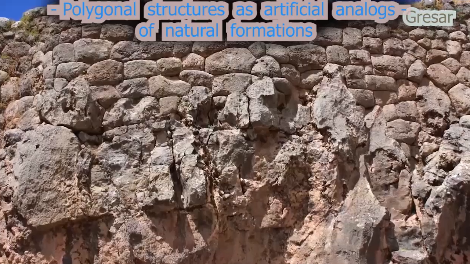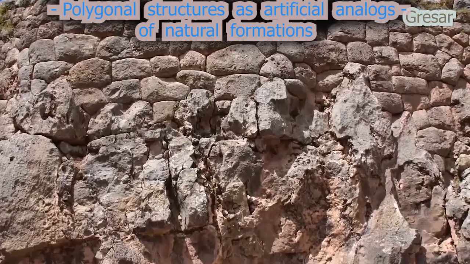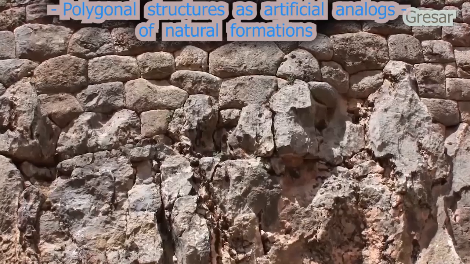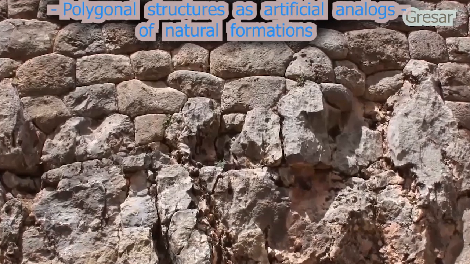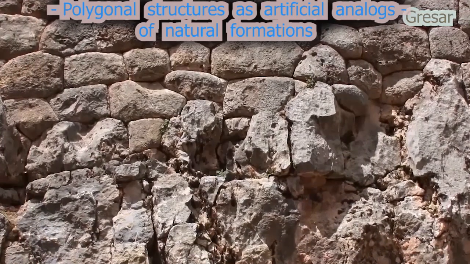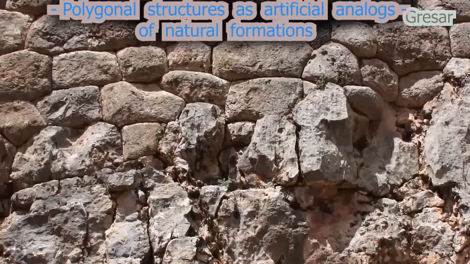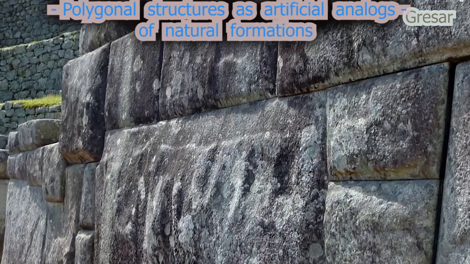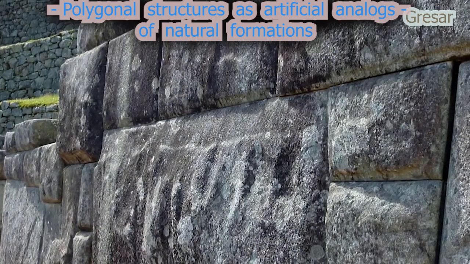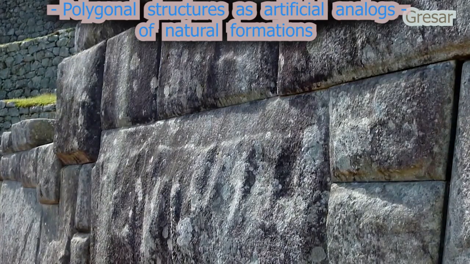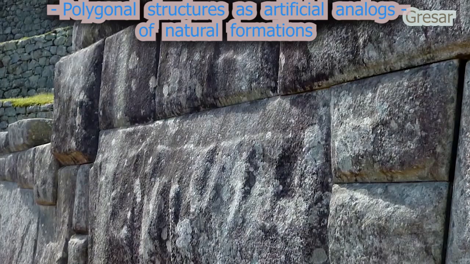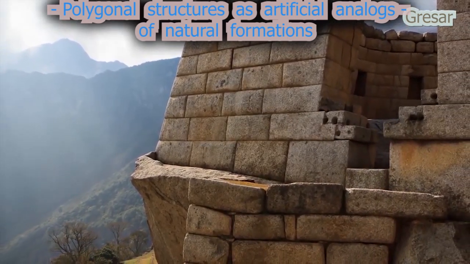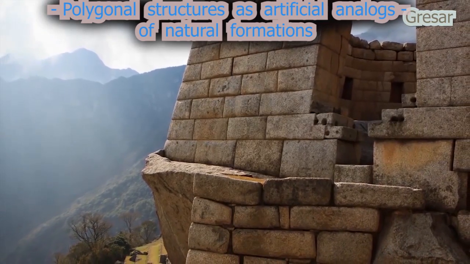This suggests that polygonal masonry with curvilinear interlocking joints was a necessary adaptation, a technique developed to compensate for the limitations in the availability, shape, scale, and structural integrity of natural rock formations. It was also a method used to enhance and reinforce their beneficial properties. In other words, this was a technology aimed at modifying and improving the properties of natural rock formations, to the point of creating artificially enhanced equivalents.